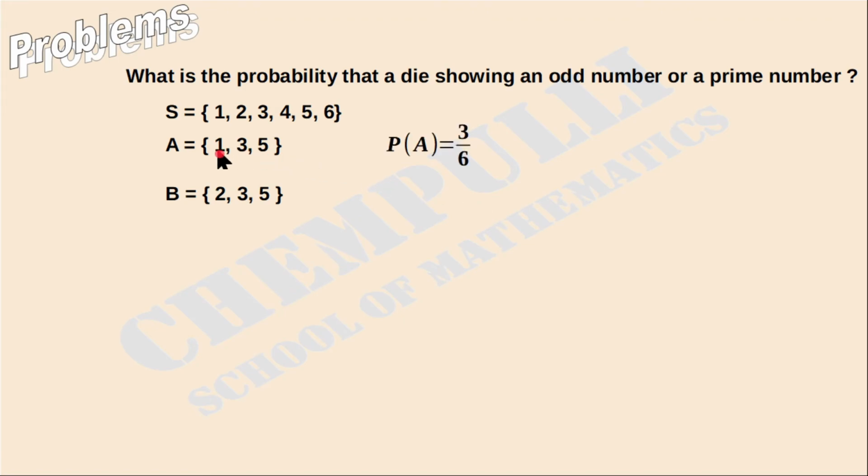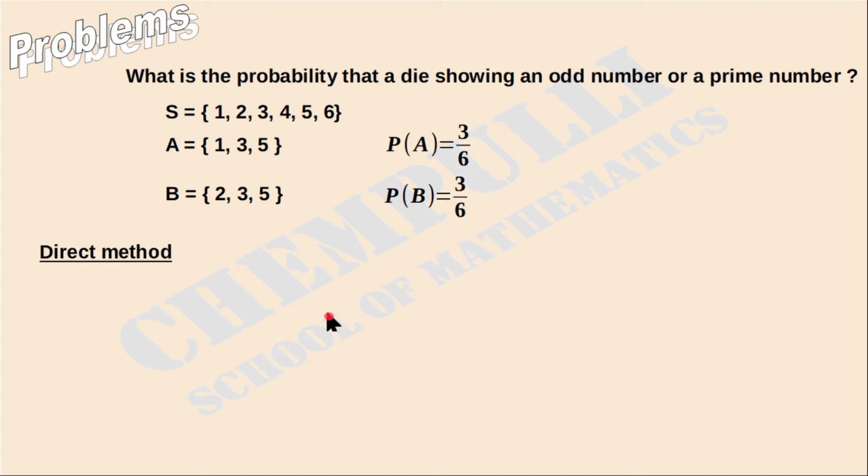Then P of A, what is the probability of getting event A? Number of favorable outcomes 3 over total 6. Then P of B is equal to the total number of favorable outcomes 3 over the total number of outcomes 6.